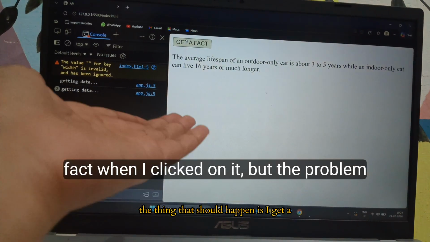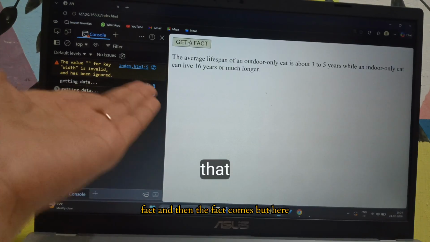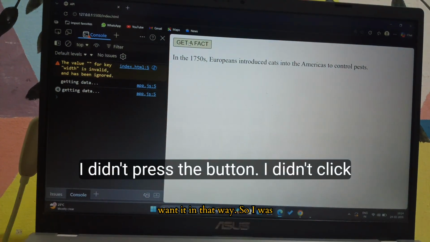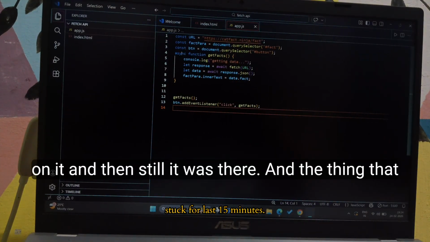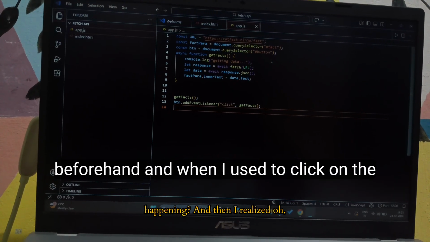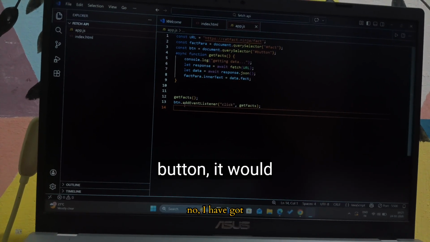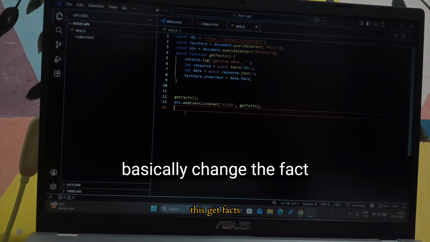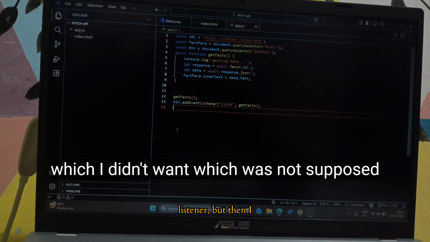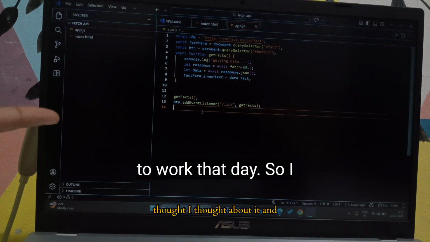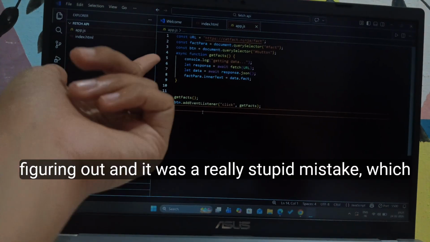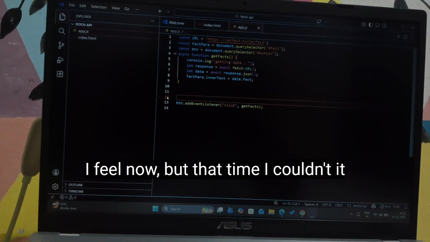So here I added a button which was supposed to bring up a fact when I clicked on it. But the problem I was facing was that the fact was already there. I didn't press the button, I didn't click on it, and still it was there. And the thing that was happening is the fact would come there beforehand, and when I clicked on the button, it would basically change the fact. Like it would give another fact, which I didn't want, which was not supposed to work that way. So I was again stuck for like 30 minutes figuring it out, and it was a really stupid mistake, which I feel now, but at that time it would not strike my mind.